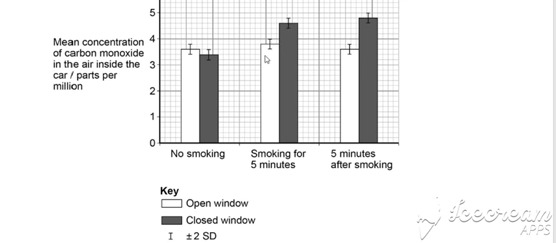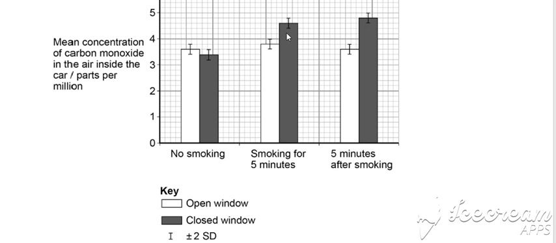So we can see that we've got open window and closed window. There's no overlap between the two, and it is significantly higher when we look at closed window comparing no smoking to closed window after smoking. So there is a significantly higher concentration.